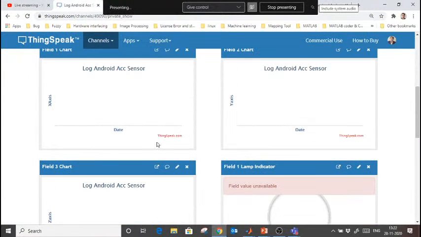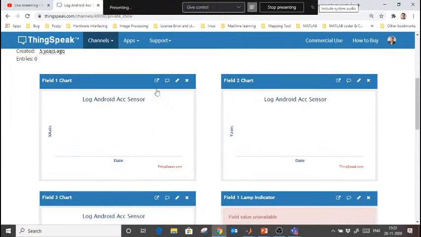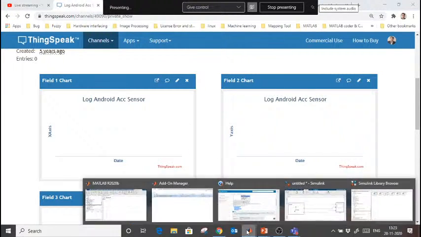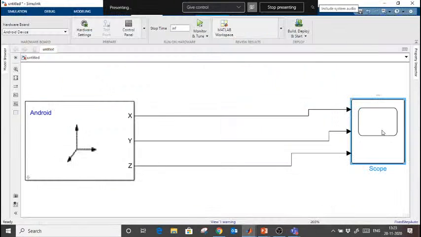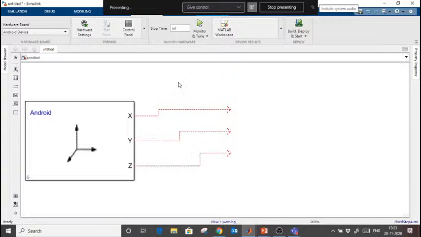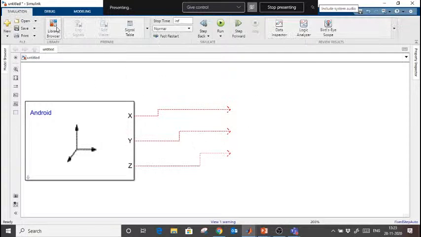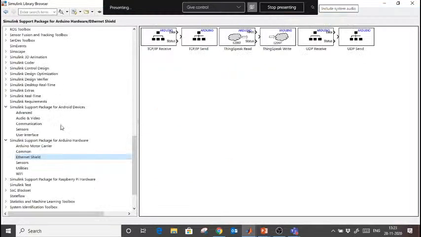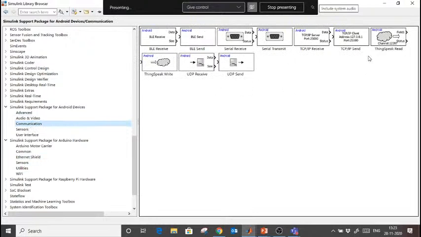I want to create an Android app. Whenever I open that app from my Android mobile, my data will start logging here. That is what I want right now. So what will I do? I will go in the same model. I will remove this scope, and from Library Browser, I will go in Simulink Support Package for Android, and I am going to use the ThingSpeak Write block. If I have to read data, if I have to visualize ThingSpeak data in my mobile, I will use ThingSpeak Read, but I have to write this data.